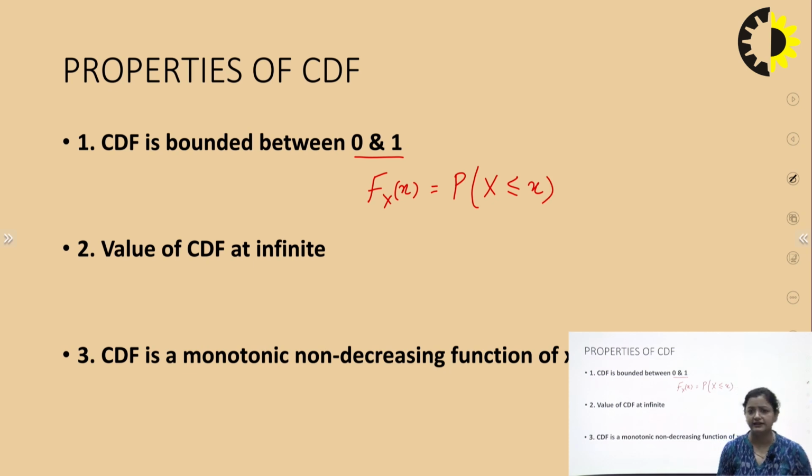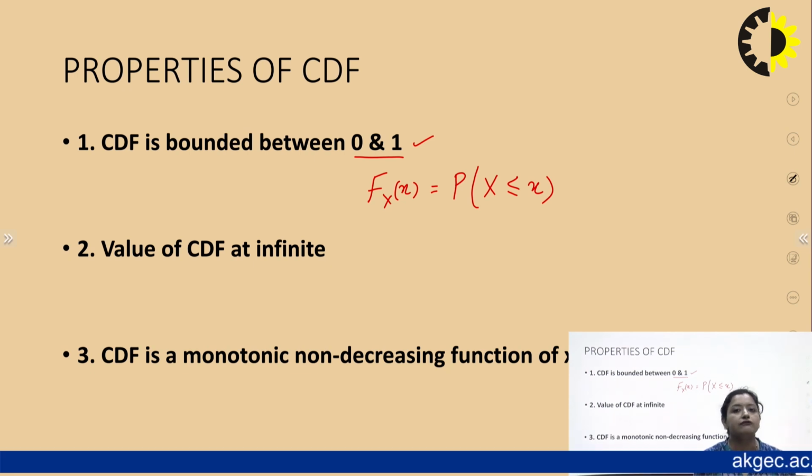Now, CDF is a probabilistic function. You all know that a probability always lies between 0 and 1. So when a probability function lies between 0 and 1, it is obvious that CDF will also lie between 0 and 1. This satisfies my first property of the cumulative distribution function: CDF always lies between 0 and 1.